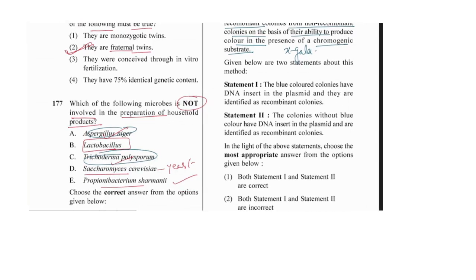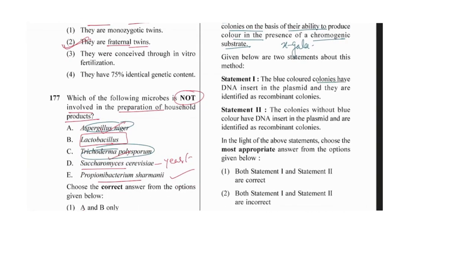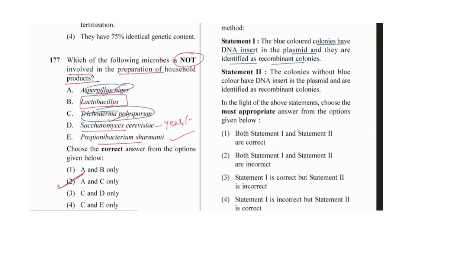Okay, so they say the blue color colonies have DNA inserted in the plasmid and are identified as recombinant. Blue color colonies are not because of the recombinant. If insertion and inactivation took place in the lacZ gene, suppose this was the lacZ gene, the lacZ gene was responsible for the synthesis of beta-galactosidase.